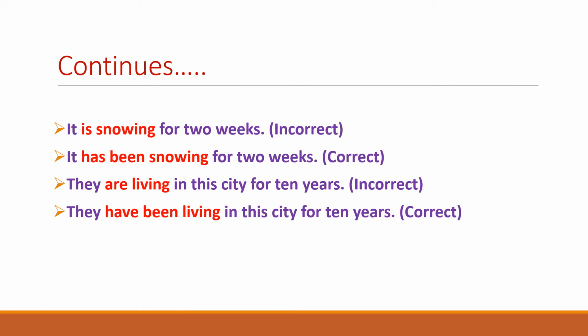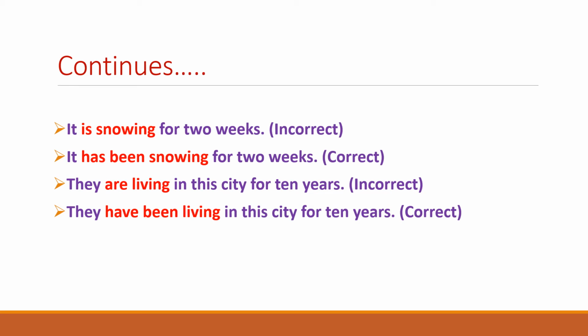Continuing with the same rule, the next example is it is snowing for 2 weeks. Point of time is mentioned by 2 weeks. Certainly it is referring to the time. It is pointing out to the time. So that's what we need to consider while correcting the sentence from an incorrect sentence. So it is snowing for 2 weeks. There is point of time with the help of the 2 weeks, whereas we see that it's snowing, which is